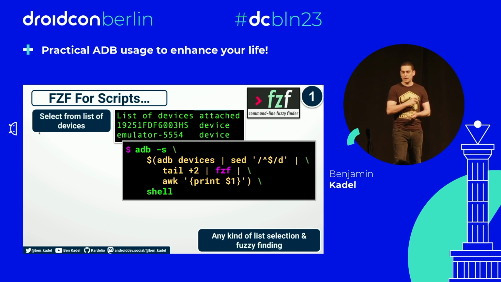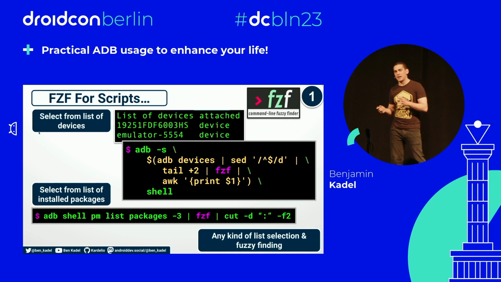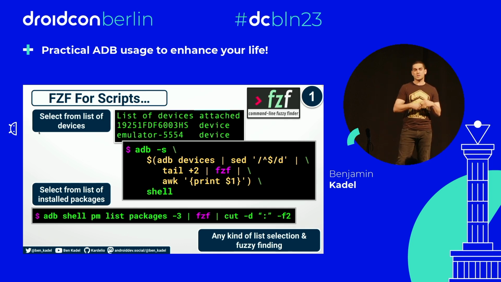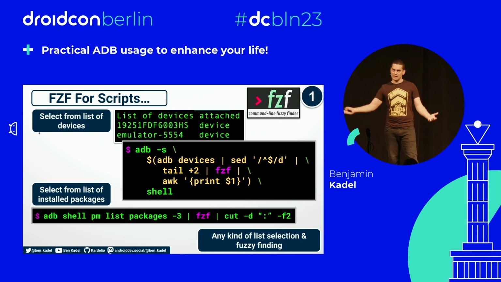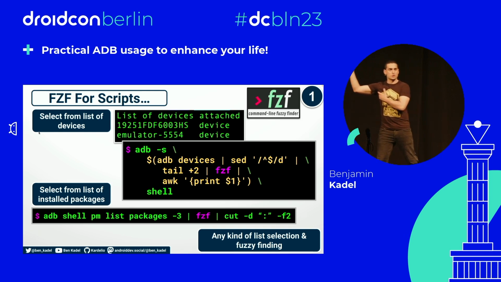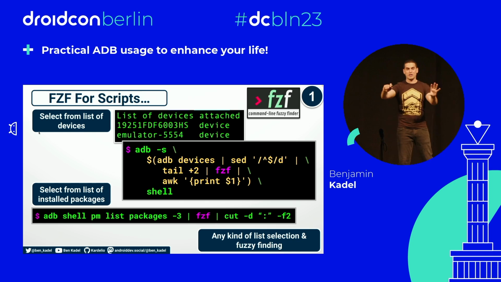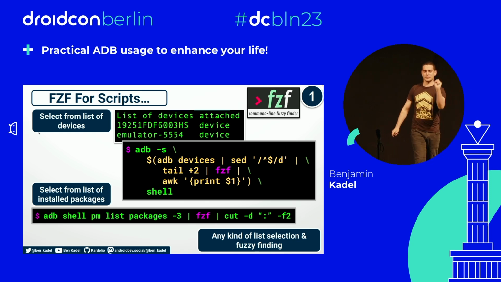Interesting. What about another example? We can use the package manager, or pm, to list applications that we've installed, third-party apps, on our device. We can pipe that list into fzf, and we can select one or more of those and maybe give it to the ADB uninstall command, or we could clear all of the local data stored for those apps, or whatever you want. fzf, awesome. Just remember it. Love it. I'm not on commission.